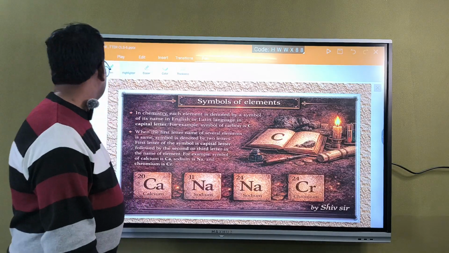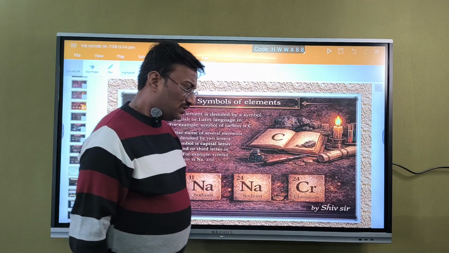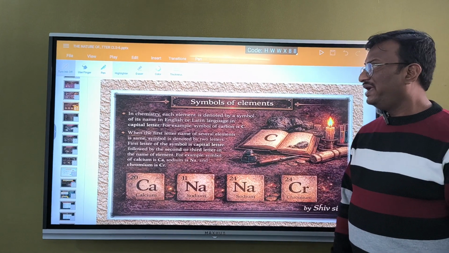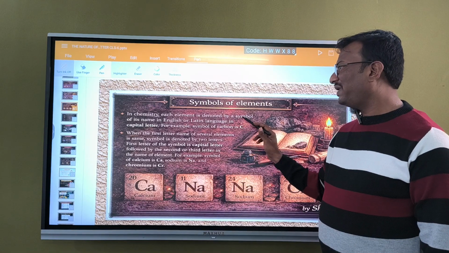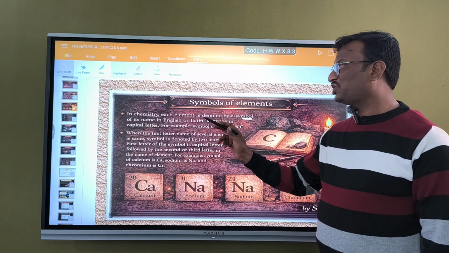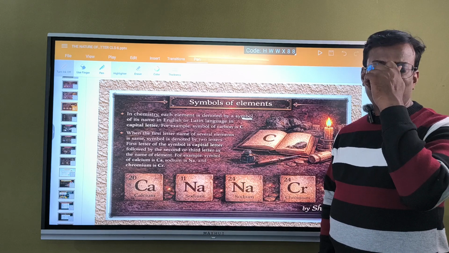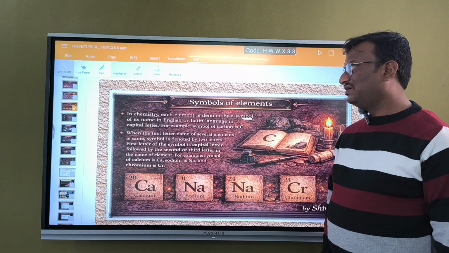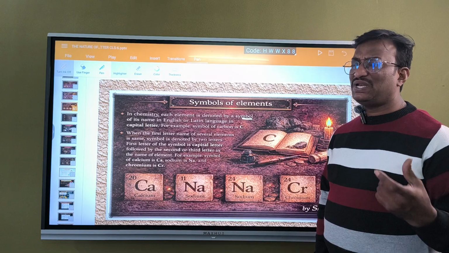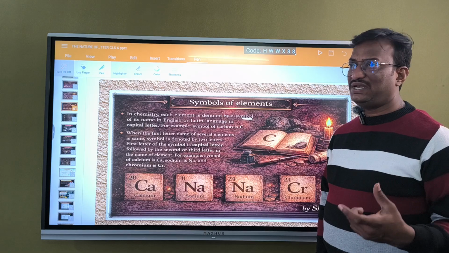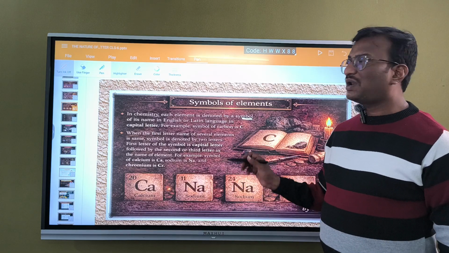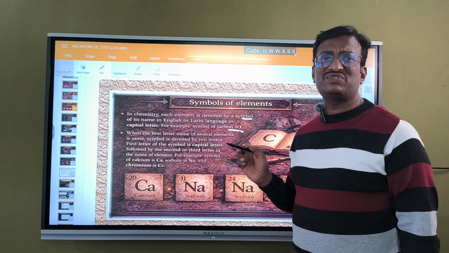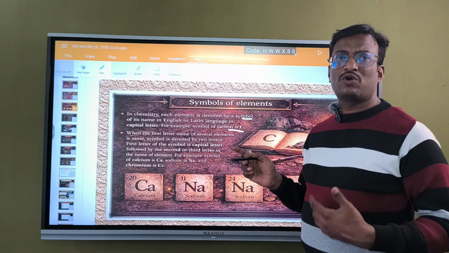Symbols of elements. See now, how these symbols have been made. In chemistry, each element is denoted by a symbol from its name in English or Latin. A few elements are named in English, a few in some other language like Latin. Generally, we use a capital letter if it is a single letter. For example, the element carbon, the symbol is C. With the letter C, we get different elements: calcium, chlorine.